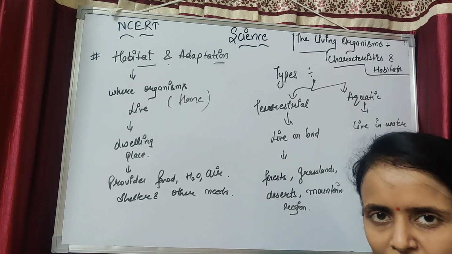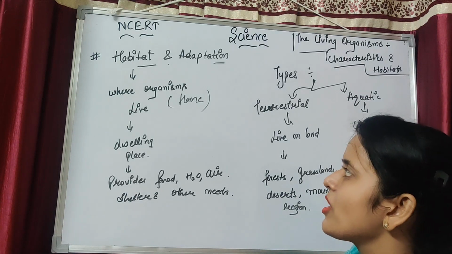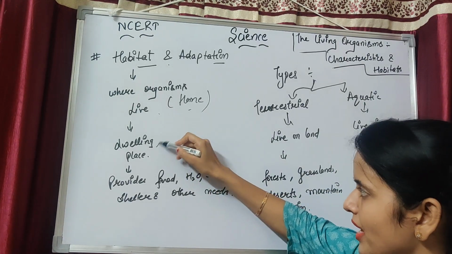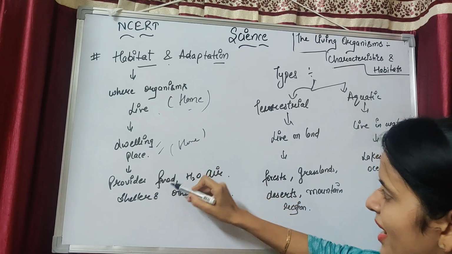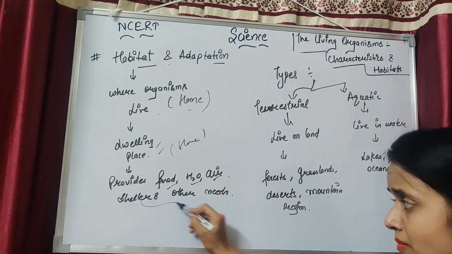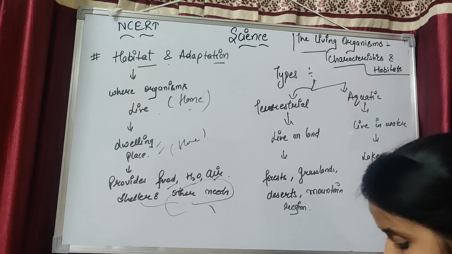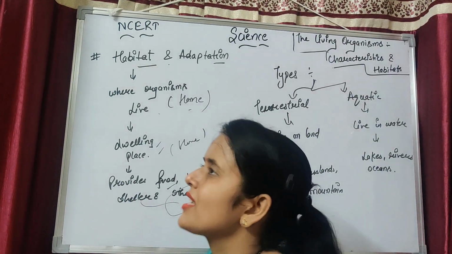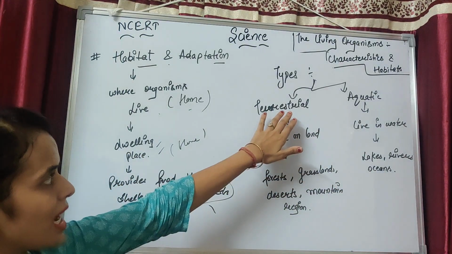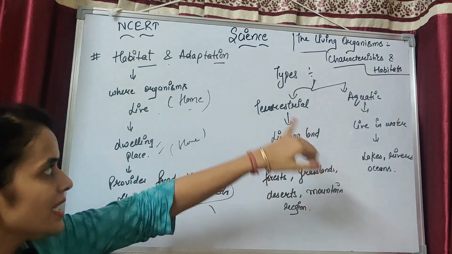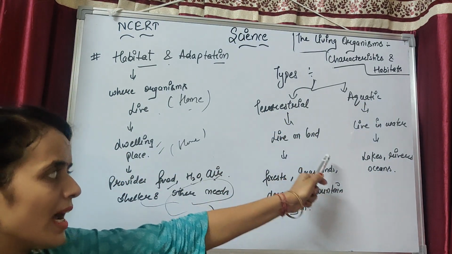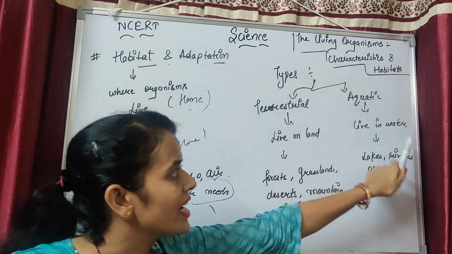So this is the proper definition of habitat: where an organism lives, that means home, a dwelling place, providing food, air, shelter, water and other needs. Two types of habitat are there: terrestrial habitat and aquatic habitat. Terrestrial means living on land and aquatic means living in water.